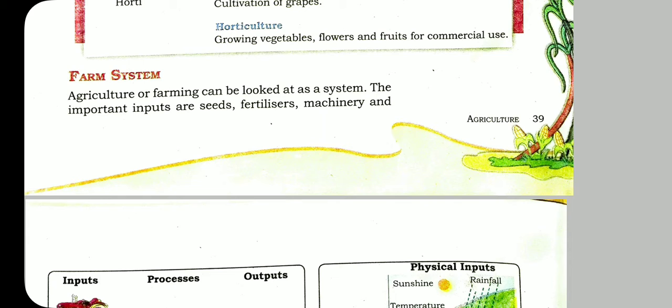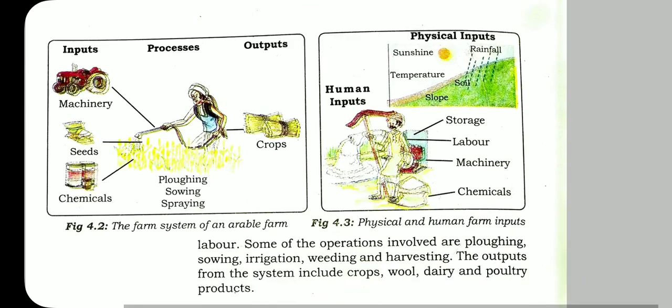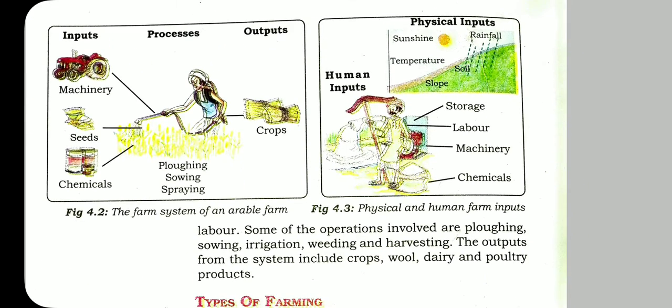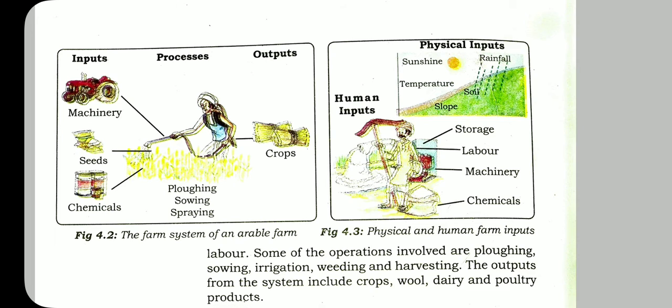Sometimes there is some farm system. Agriculture or farming can be looked at as a system. The important inputs are seeds, fertilizers, machinery, and labor. In the picture on the left-hand side, you see the inputs, process, and outputs. Inputs are the machineries, seeds, chemicals. The processes are plowing, sowing, and spraying. After that, the outputs, when we get the crops. At last, harvesting the crops is the last.